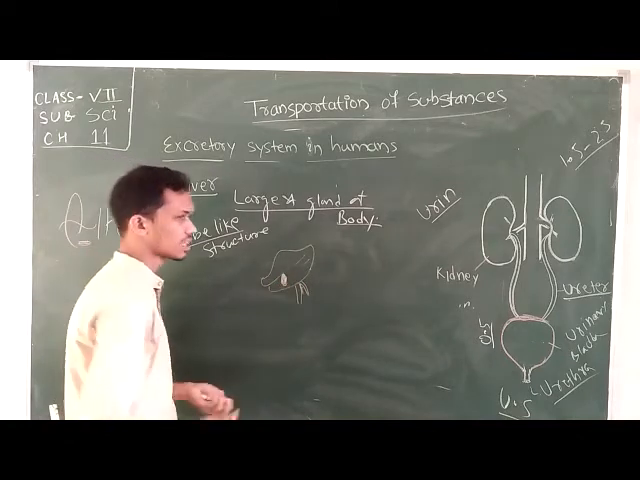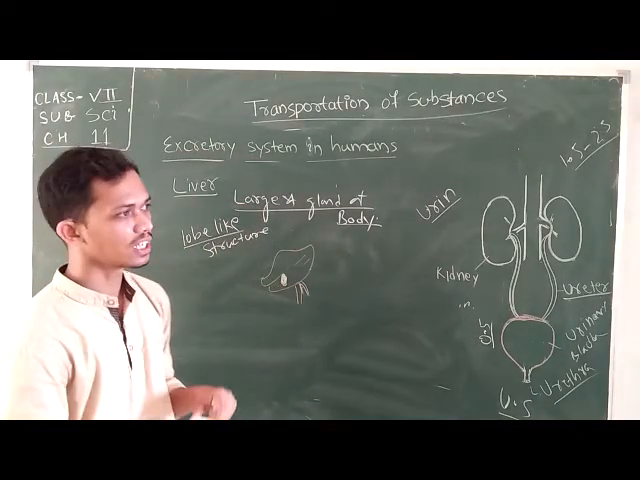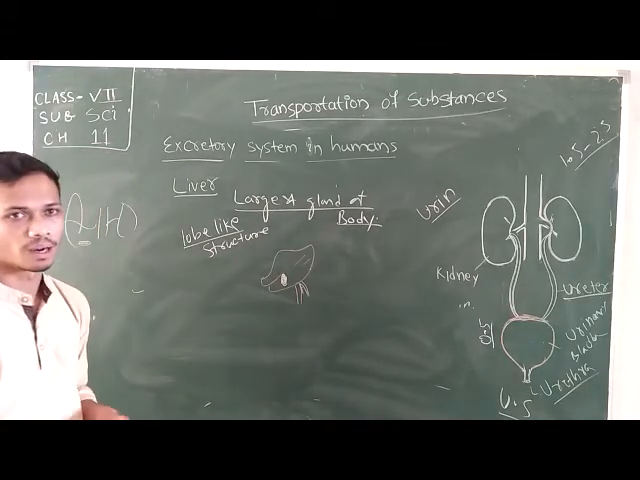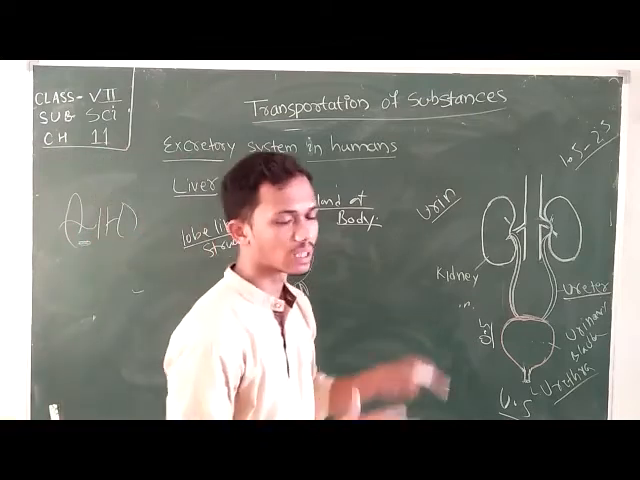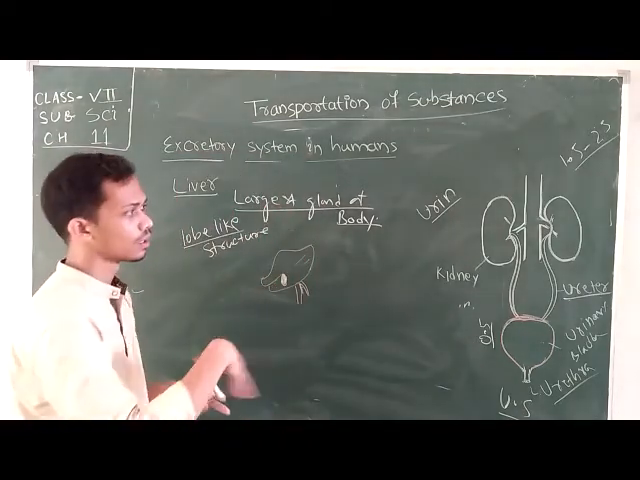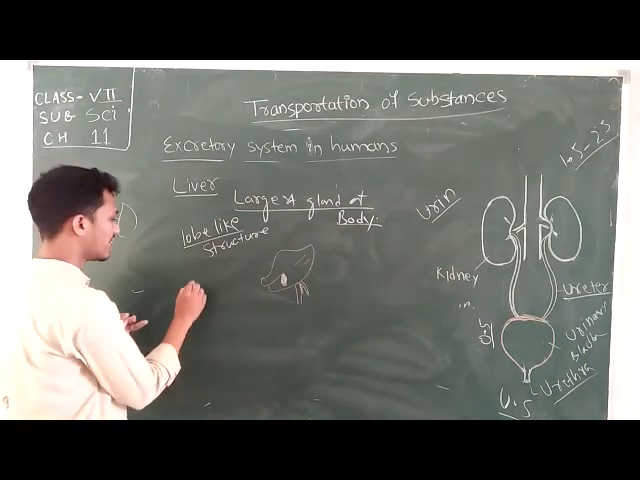So what is the function of the liver? The liver helps to remove ammonical waste from the blood. After that, the blood comes to the kidney, and after filtration the ammonical waste is removed. It also detoxifies.